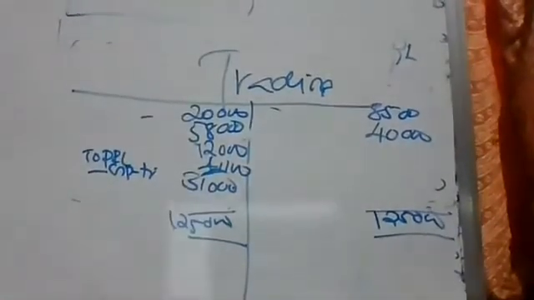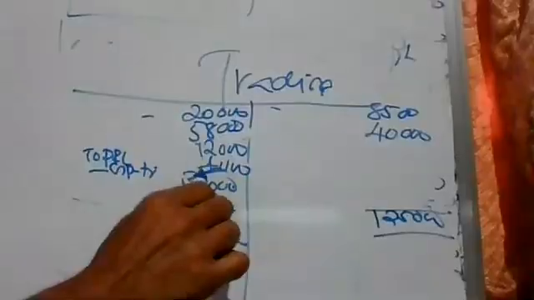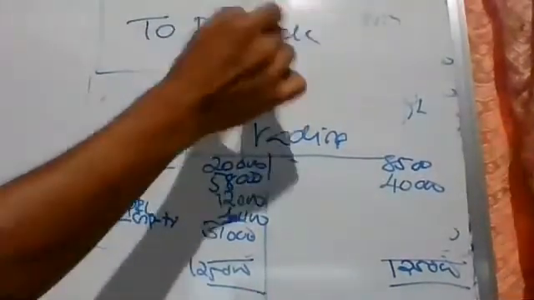In the trading account, we are writing to P&L account 31,000, so what journal entry did we pass? Trading account debit to P&L account, 31,000.